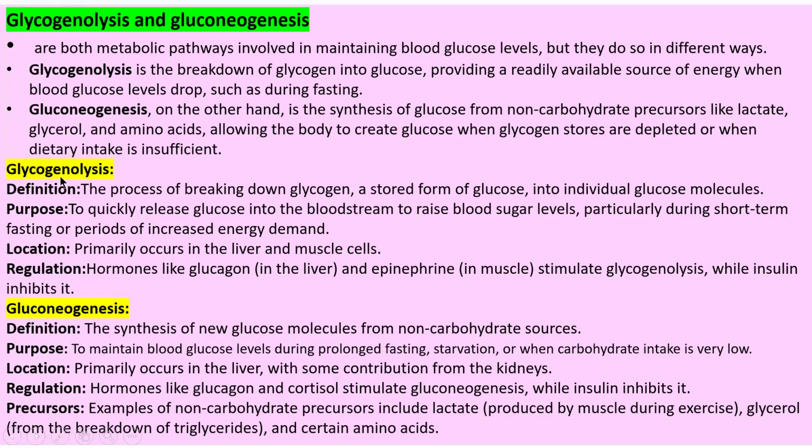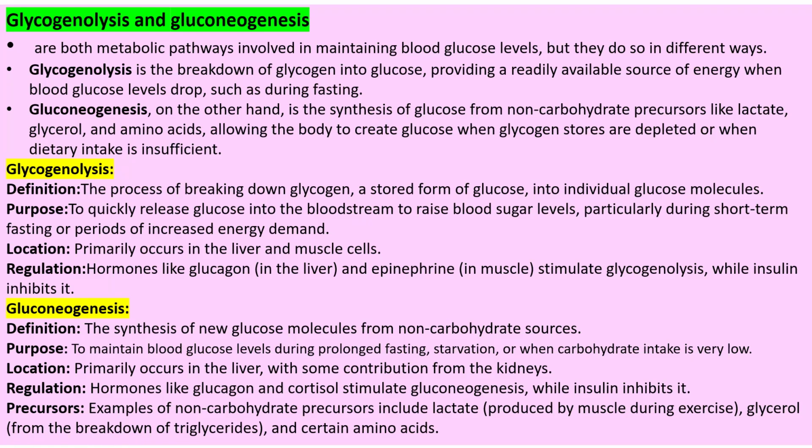So it is the same process, glycogenolysis and gluconeogenesis. Lysis means breakdown of glycogen stored in your liver and muscle into glucose, which is then transported into your bloodstream to raise blood sugar level, particularly during short-term fasting or periods of increased energy demand. When you are doing heavy exercise or running, glycogenolysis will happen. So it primarily occurs in your liver and muscles.